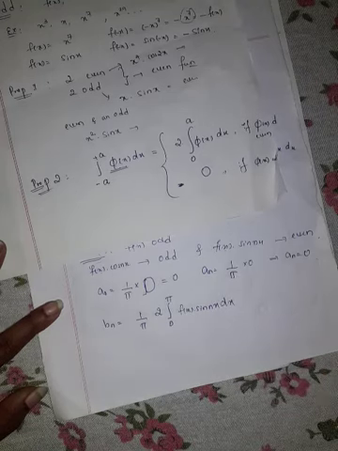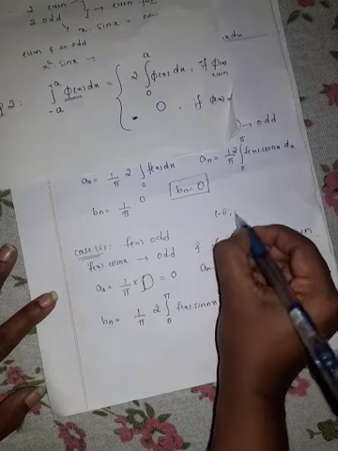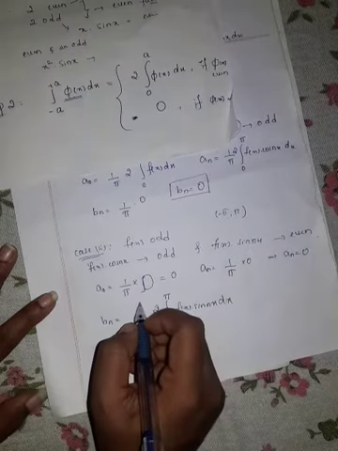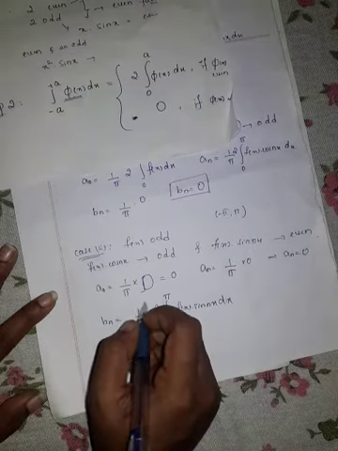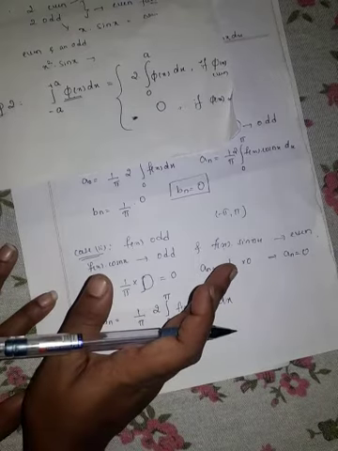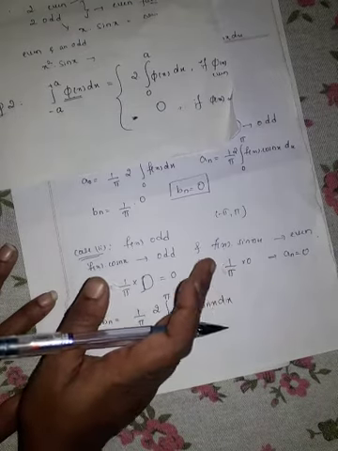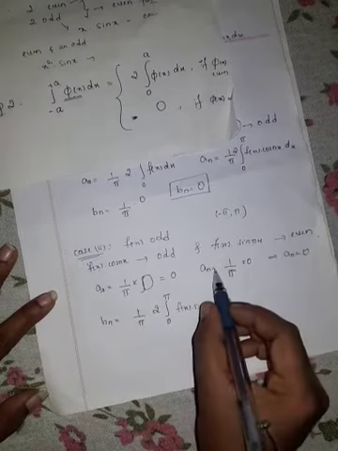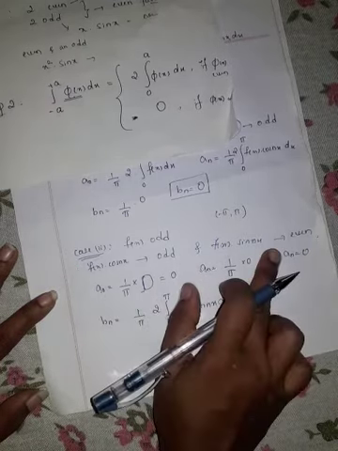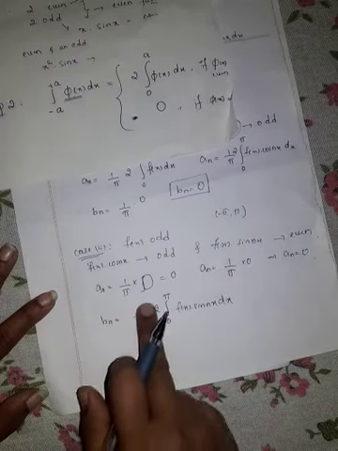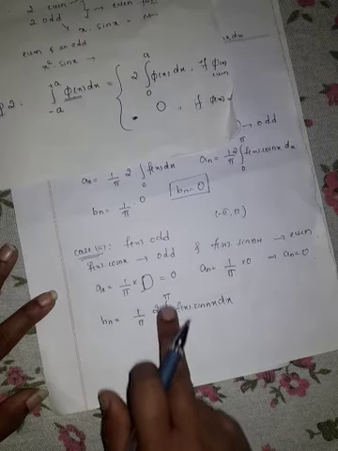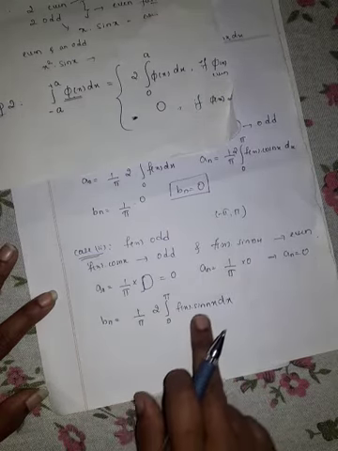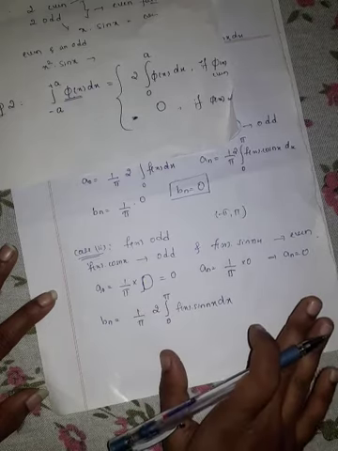So always keep in mind that in the interval minus pi to pi, if a given function is odd function, a naught and an are directly 0. Bn is 2 divided by pi integration from 0 to pi f of x sin nx dx.